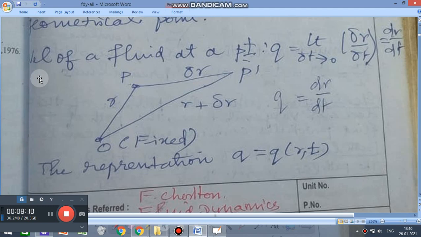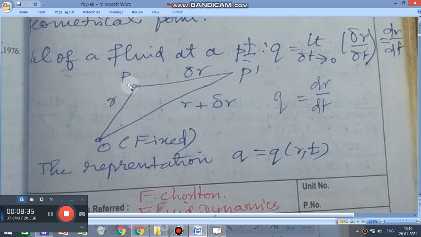Now, how are we defining the velocity of a fluid at a point? Q is not a point. Q is the velocity we are defining here. Now look at this particular picture. Suppose P is a point. From this point P, a small increment to P dash.